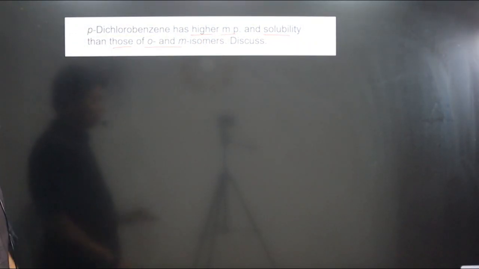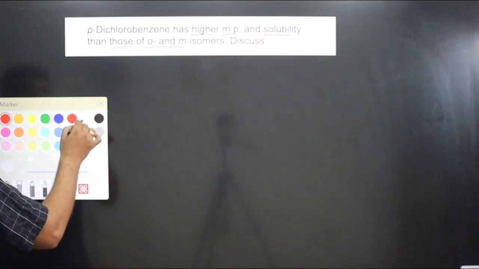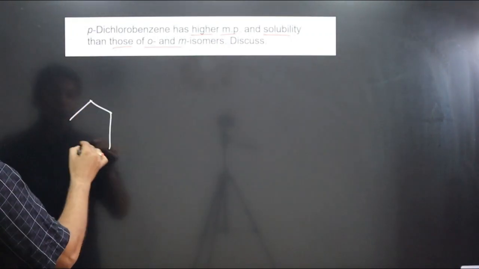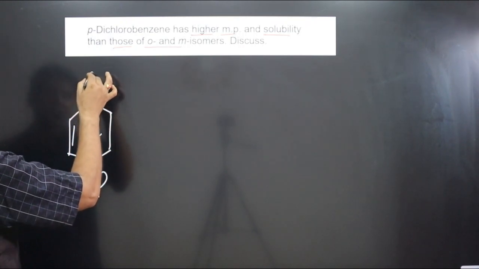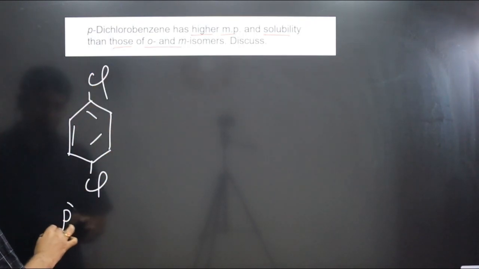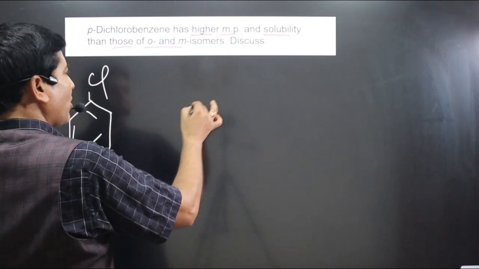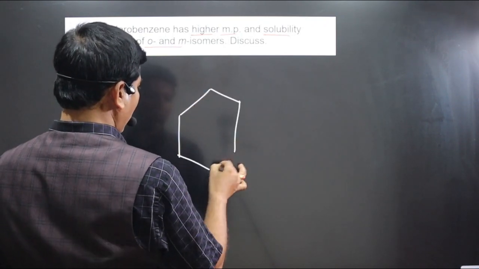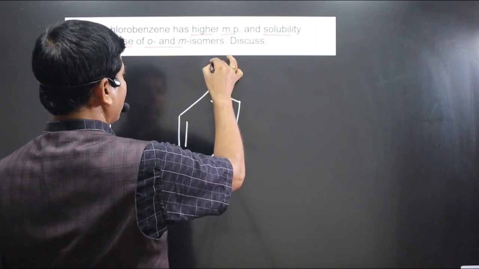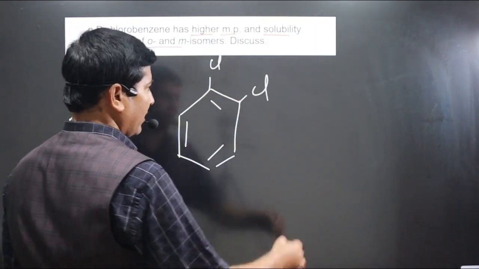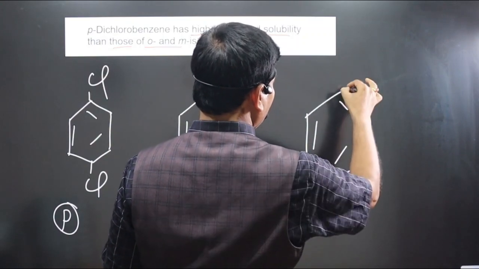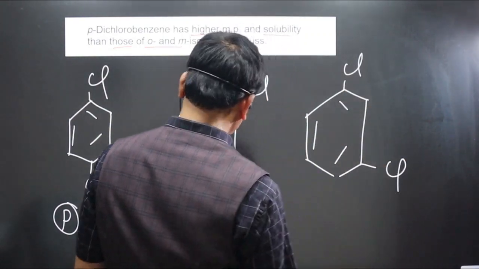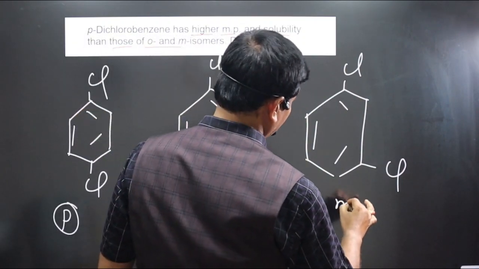So first of all, we can draw the structure. Okay, we have a dichlorobenzene there, but one Cl will be at the para position. This is para. Next we have ortho, Cl is there, and in this case Cl is there. Next we have meta, Cl is there. So this is ortho and this is meta.